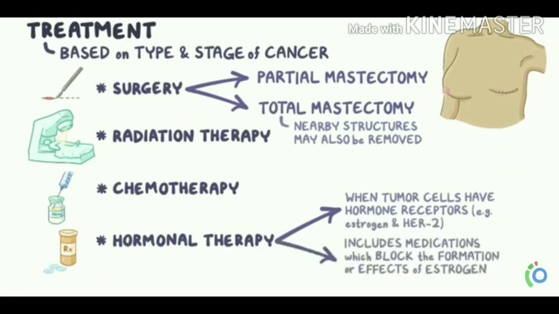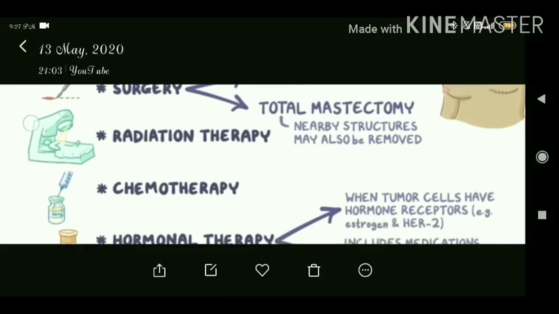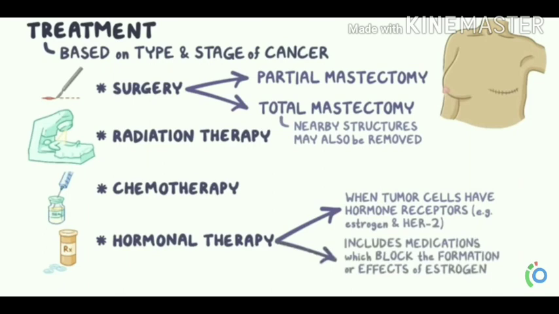Now, hormonal therapy is used when tumor cells have hormone receptors like estrogen and HER2 receptors. It may include medications which block the formation and or effects of estrogen, and other medications which block the formation of estrogens. This is about breast cancer.